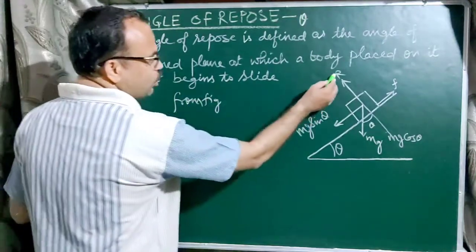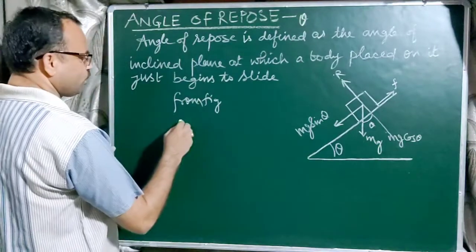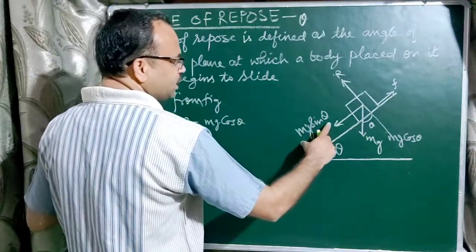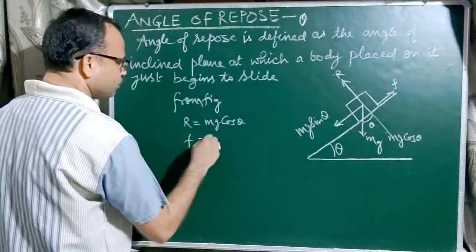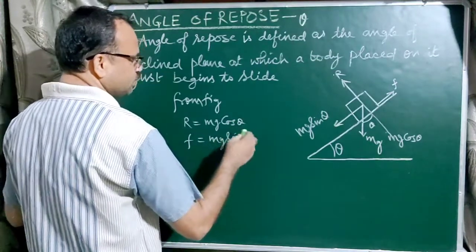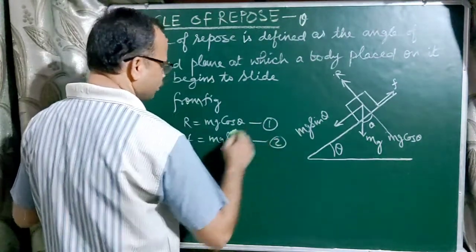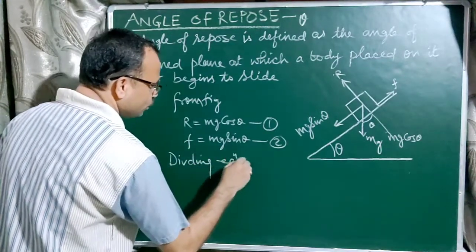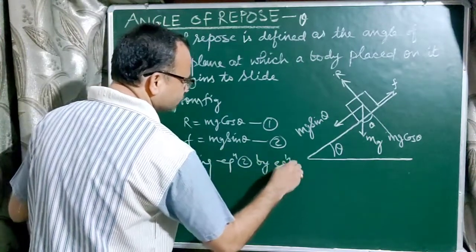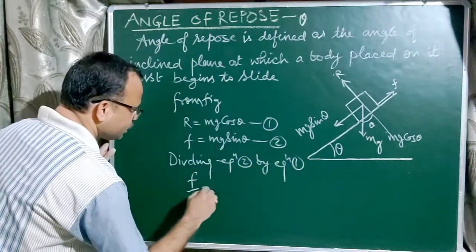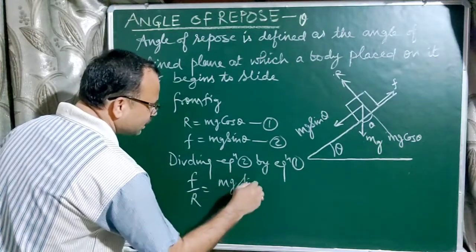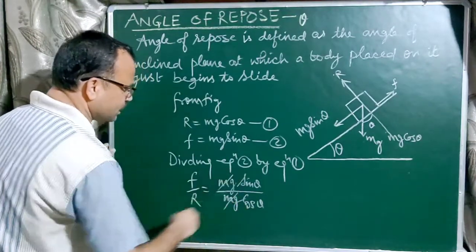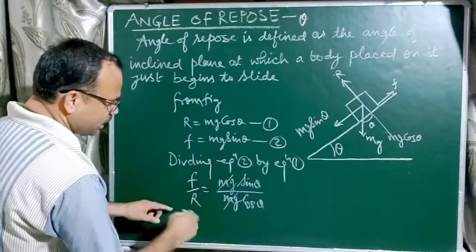From the figure, the normal reaction balances the component of weight, so R equals mg cos theta, and mg sin theta balances the frictional force, so F equals mg sin theta. Suppose this is equation number 1 and this is equation number 2. On dividing equation 2 by equation 1, F upon R is equal to mg sin theta upon mg cos theta. mg cancels.